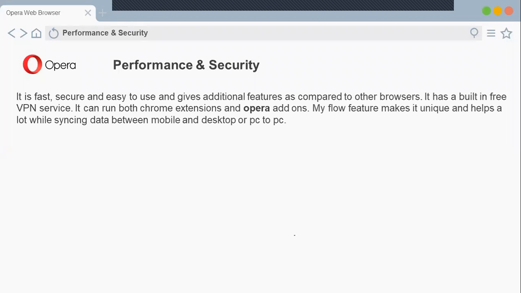Just for light usage and streaming, you can definitely go for the Opera web browser. The market share has already been shared by Sanjana and Chetan. Opera has something like 2.7 compared to Google Chrome at 64. It's very low, but please do try the Opera web browser because it has some cool features like the Flow feature that I have been using. It shares all the data from your mobile to desktop. That is a very cool feature.